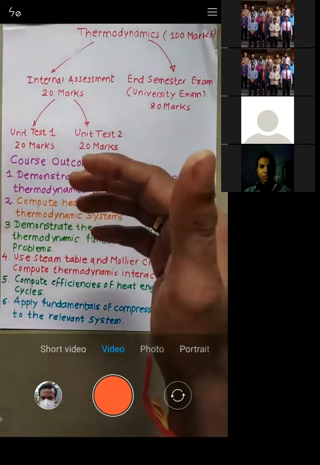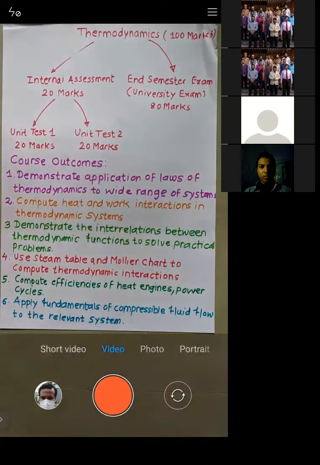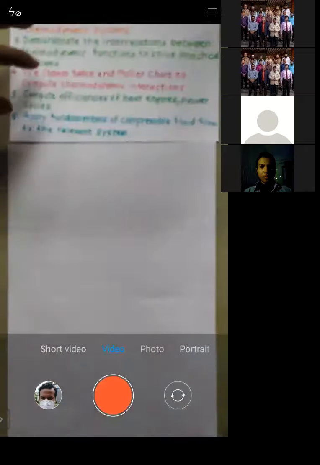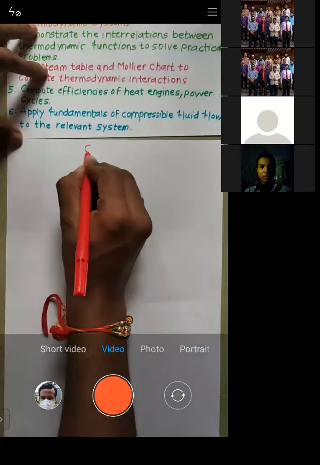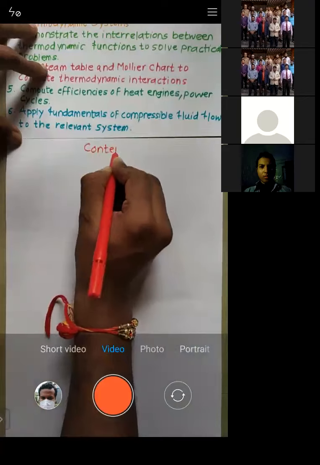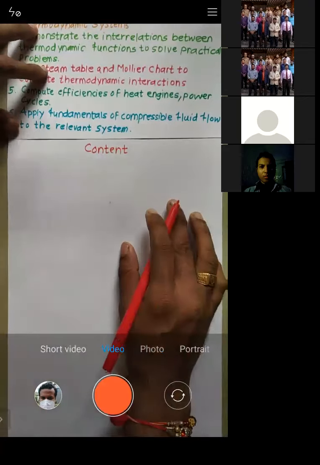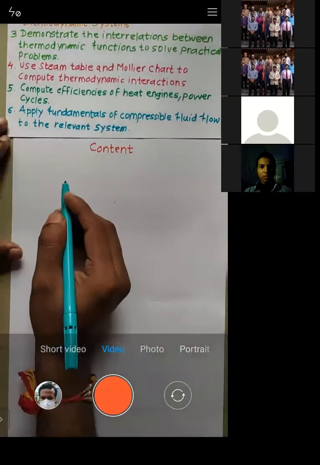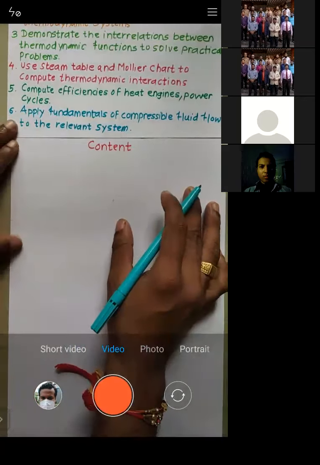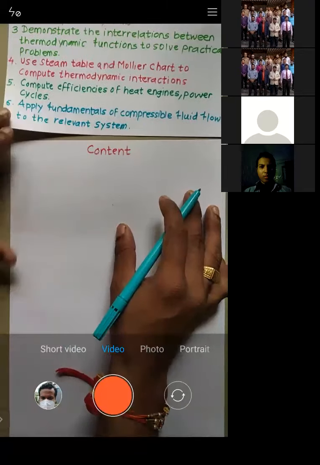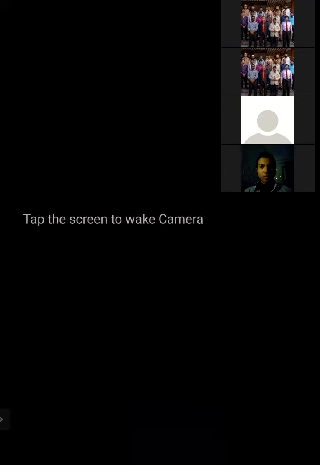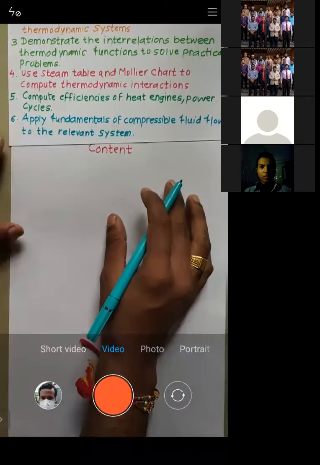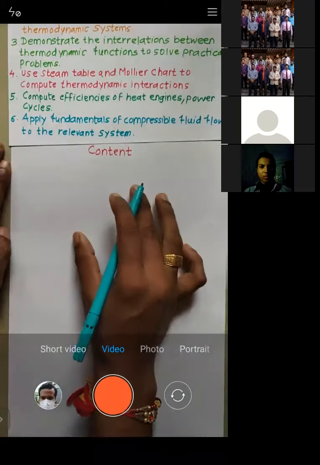So you will not be able to get these things until and unless we have content. We have content for thermodynamics. Until and unless we have the content for thermodynamics, right? So let me start with the chapters. Chapters I will write down, and at the same time I will also write down the modules. Let me start with the first module. I'll first brief you on what is there in the modules, and then we will start with our first module.